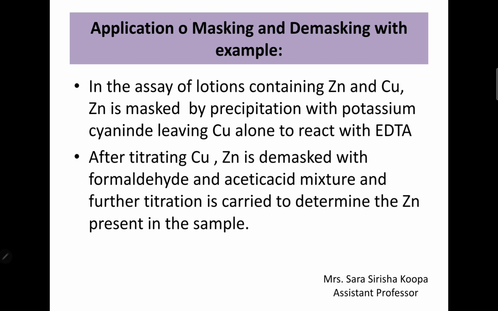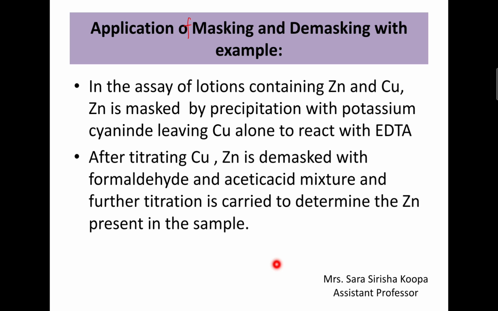Applications of masking and demasking, with an example. In the assay of lotions containing zinc and copper, zinc is masked because we wanted to analyze copper. We don't want to analyze zinc at that point. So we will mask zinc by using potassium cyanide, leaving copper alone to react with EDTA.